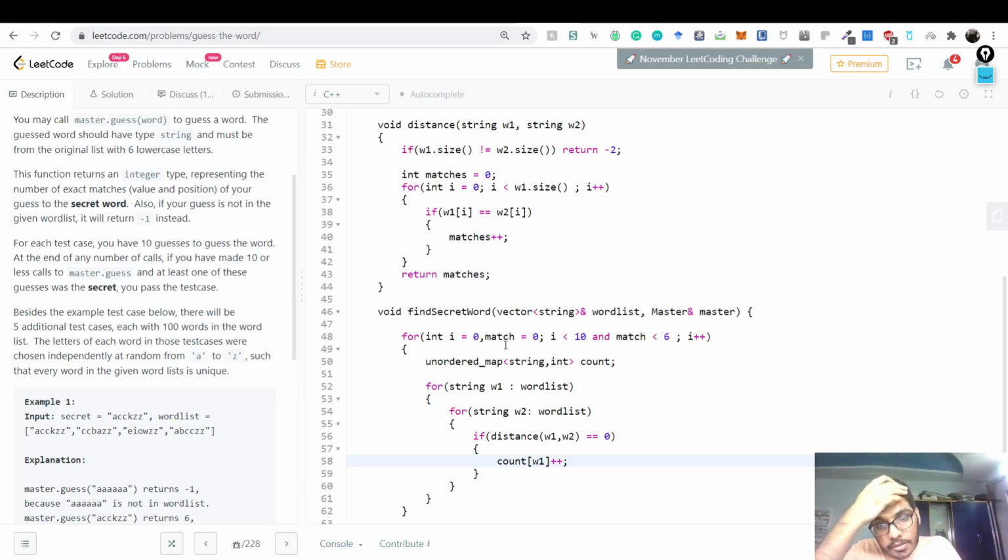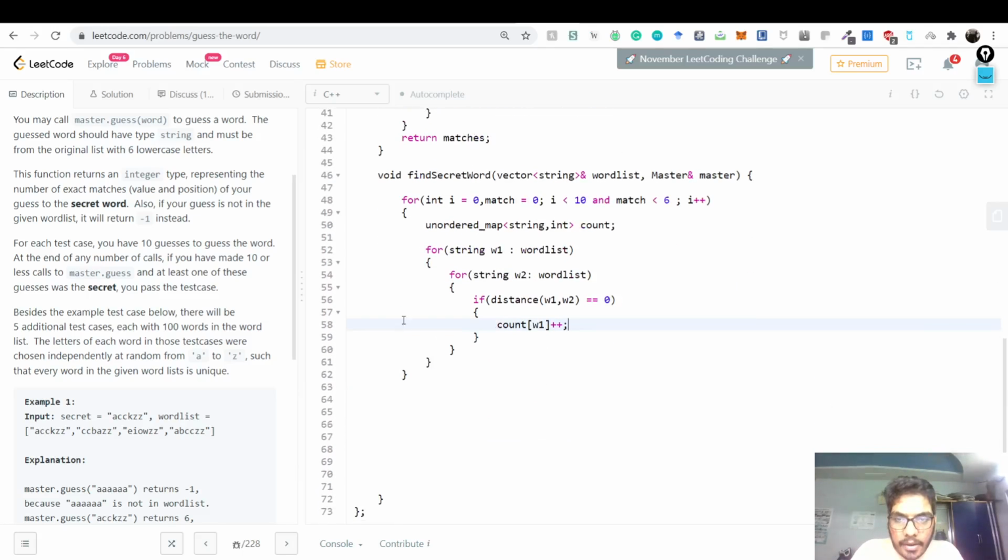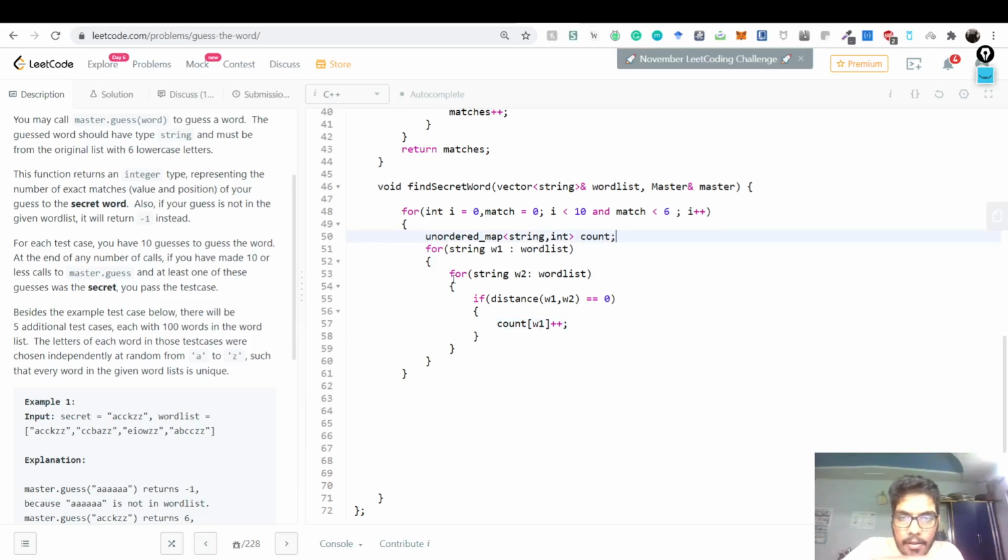Because there is some 0 match with w1, so I want to see, with respect to this word w1 in the entire word list, how many matches with 0. Wherever this would be minimum, that is the word we are interested in, right? So in guessing, now this is done.